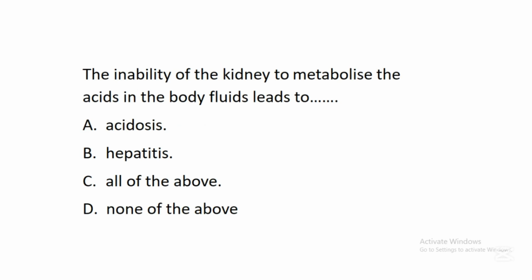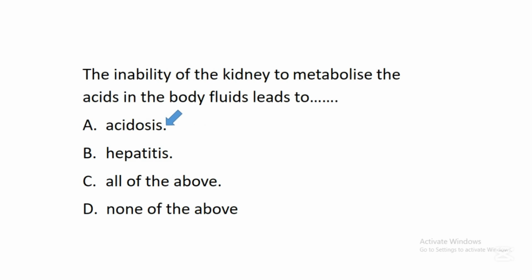The next question says, the inability of the kidney to metabolize the acids in the body fluid leads to dash. A. Acidosis. B. Hepatitis. C. All of the above. D. None of the above. In this question, the correct answer is A. Acidosis. Acidosis is a condition whereby the acid level in the blood becomes high.